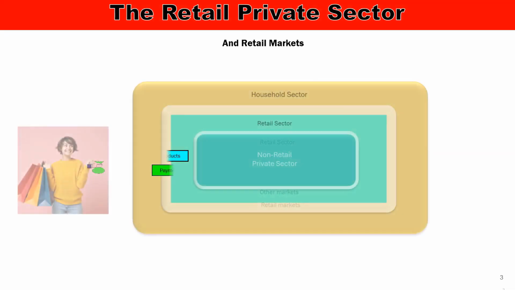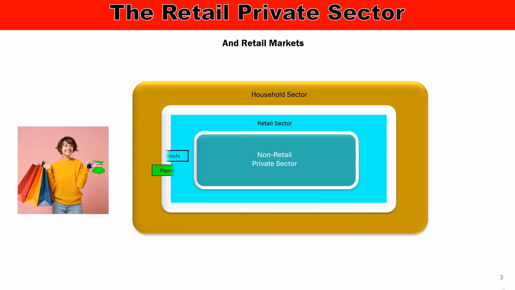In this illustration, a Chinese household is shown shopping and paying for products in the retail private sector. The turquoise products arrow and green payment arrows depict retail transactions. This continuous exchange between the brown households and the turquoise firms creates the retail market conduit, where the animations represent transactions and economic flows.